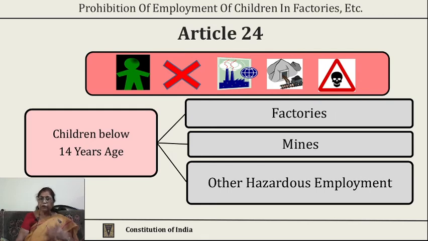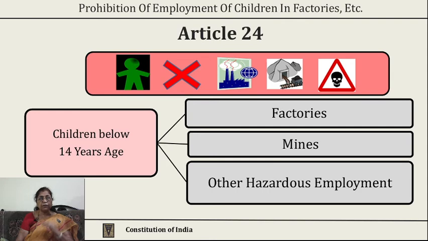So, a child should not be exploited. It should be able to enjoy its childhood to the fullest. But very sadly, in India, there are some people below the poverty line who send their children to work in factories or mines or any places where they take them for work without giving them even sufficient payment because he is a child. So, here the direction was given by the court in several cases that children below 14 years of age should be protected, and they are not allowed to work in any such places where there is hazardous employment.